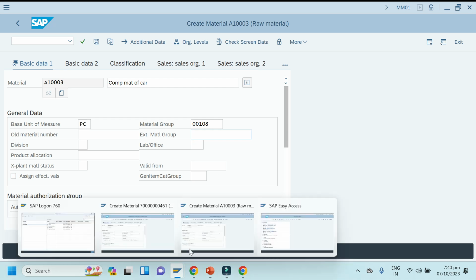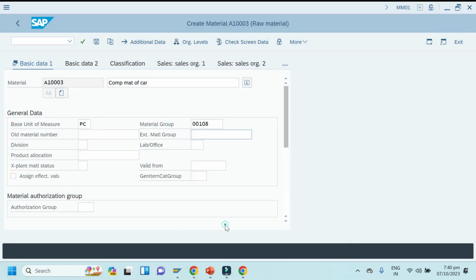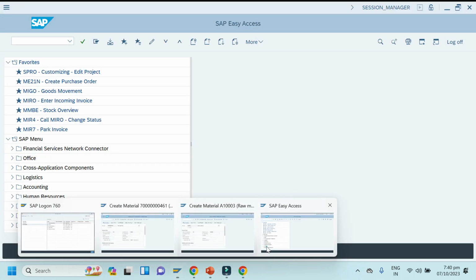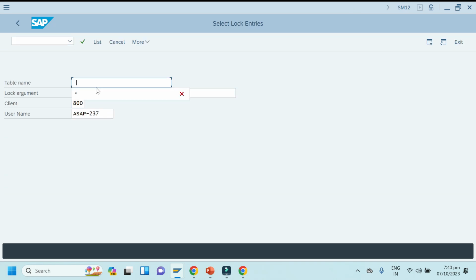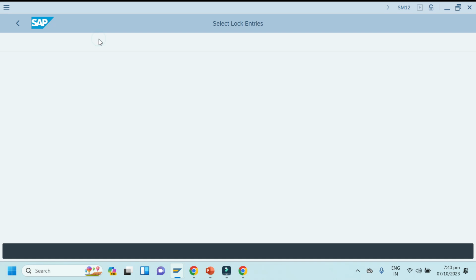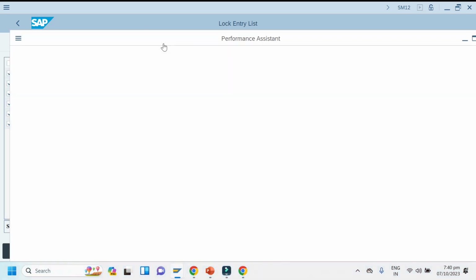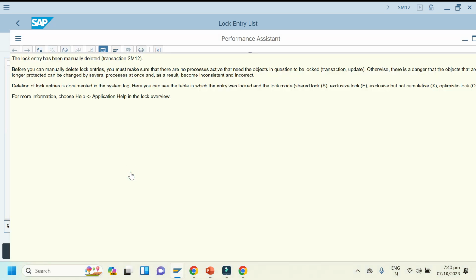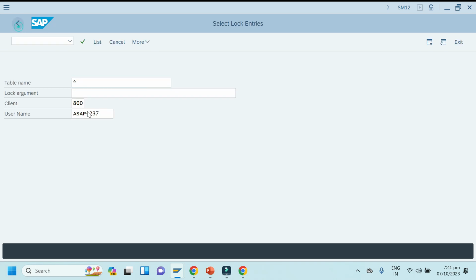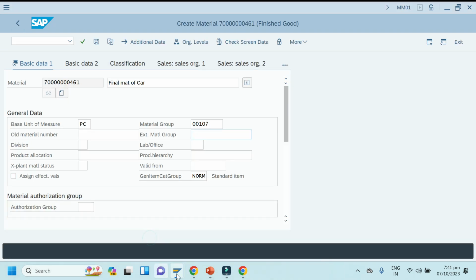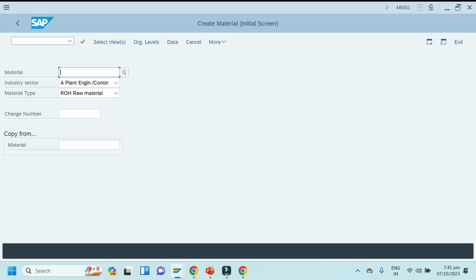I don't know why first screen is stuck always. Okay, let me go to SM12, let me remove this lock entry. Let me select all and delete. So this is the way how we can delete the lock entry. So now again I will go to MM01 because it's running again and again.